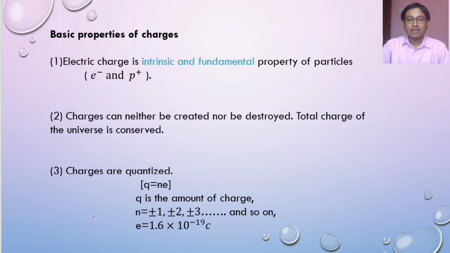Here Q is the amount of charge, n is equal to plus or minus 1, plus or minus 2 and so on, and e is the amount of electric charge on an electron, that is 1.6 times 10 to the power minus 19 coulomb in magnitude.